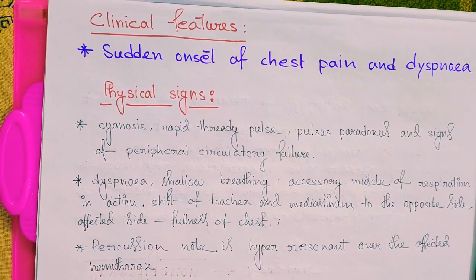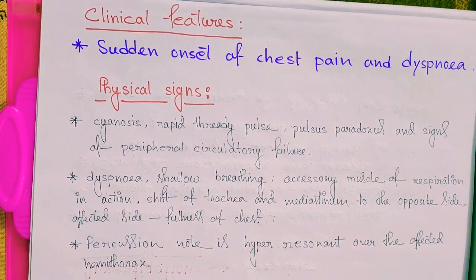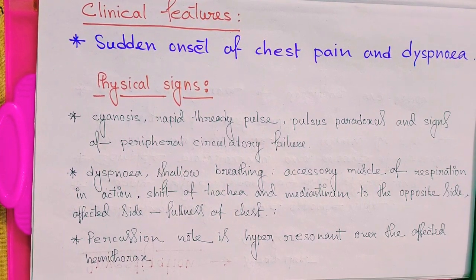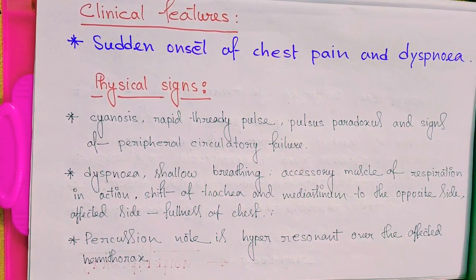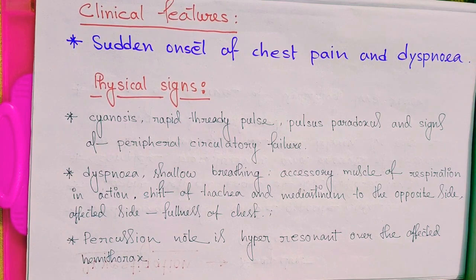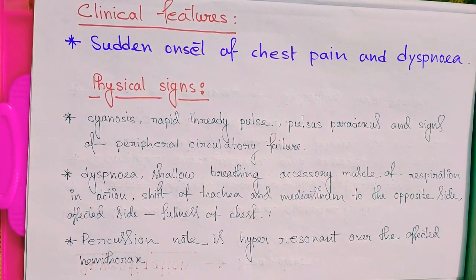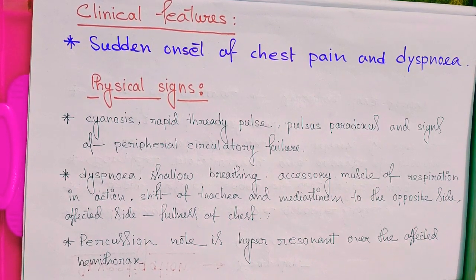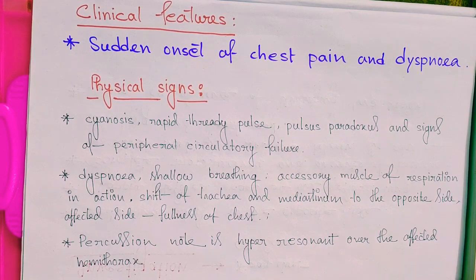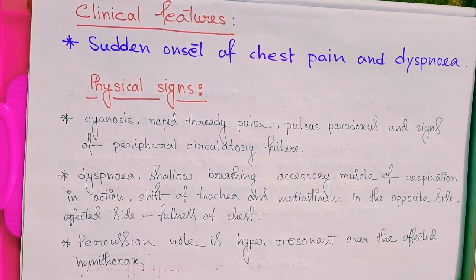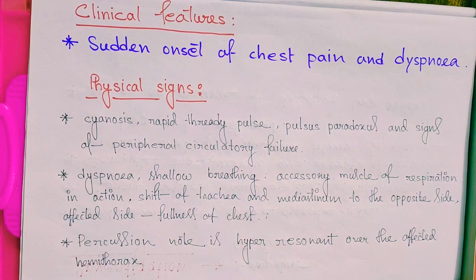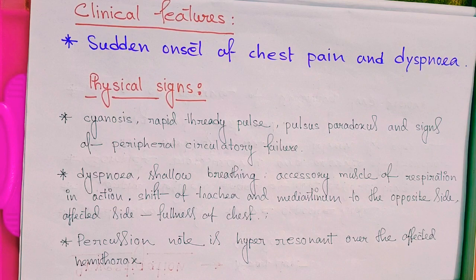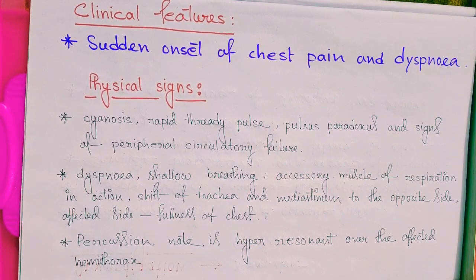Now let's see the clinical features. Here, sudden onset of chest pain and dyspnea. But in tension pneumothorax, the common signs and symptoms are tachycardia, hypotension, the patient will sweat too much, and the patient looks very distressed, and the chest wall will bulge out on the affected side, and movements of the chest wall will be less, and there is tracheal deviation, and on percussion a hyperresonant sound will be here. On auscultation, absence of breath sounds will be here.